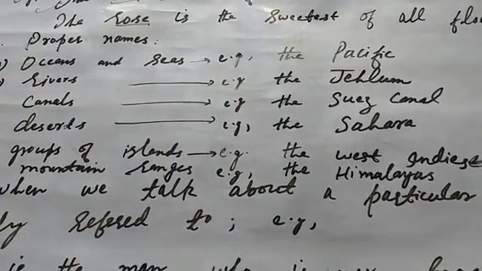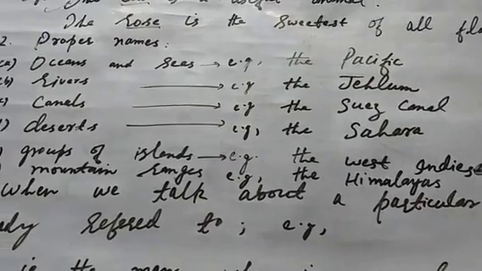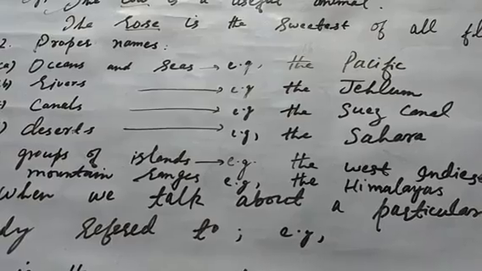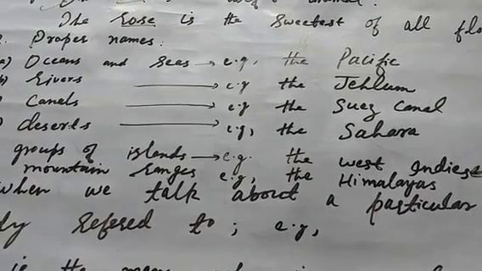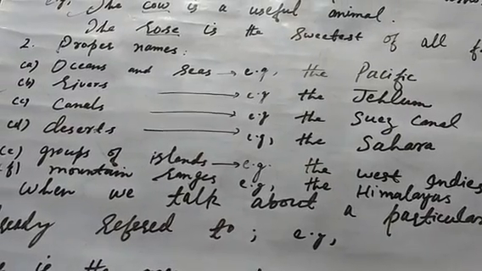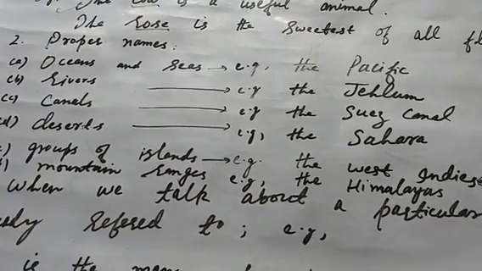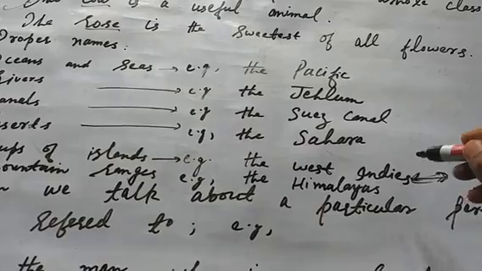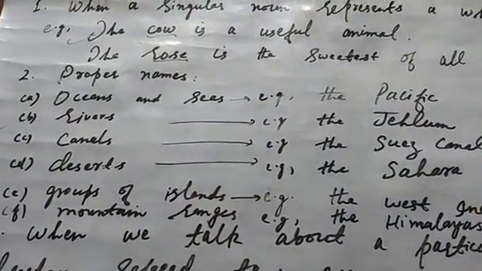Similarly, the United States of America again falls under this category, group of islands. So with the United States of America, we use "the". Remember that except the United States of America and the West Indies, with all the countries we do not use any article. But these two are groups of islands. That is why we use "the" with them.